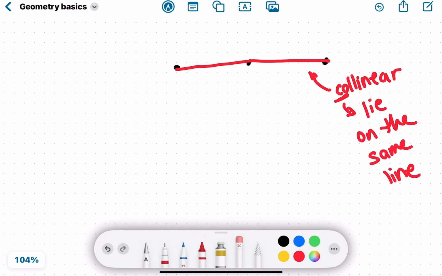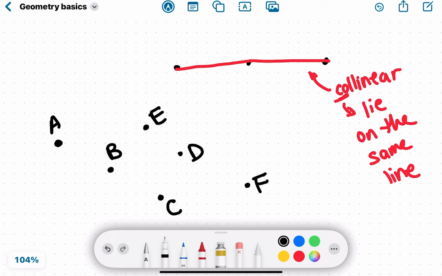I'm going to make some points. I'm going to label them. So that's A. This is B. This is C. This is D. This is E. And this is F. And I'm going to make a few line segments. Okay. Which points are collinear?